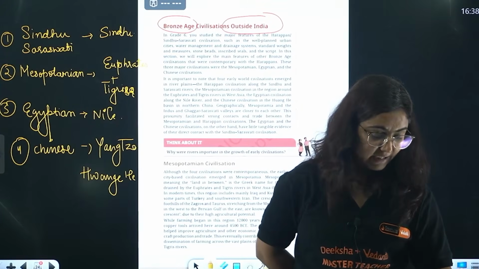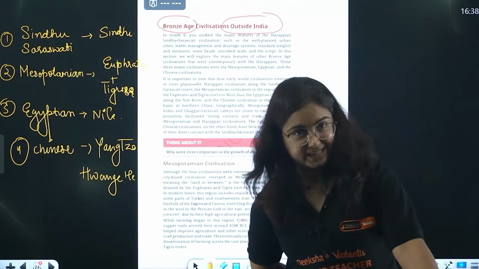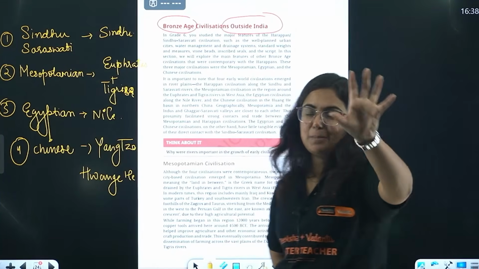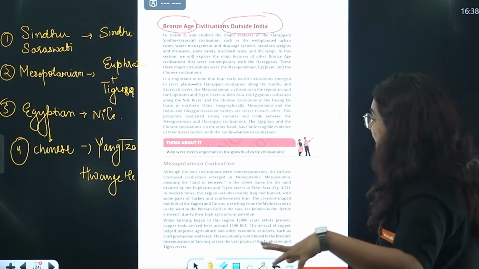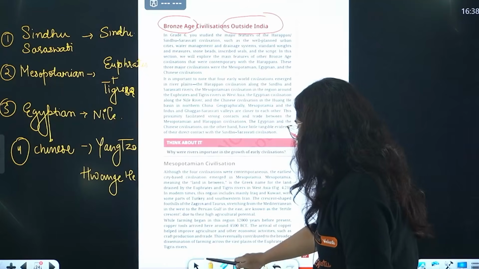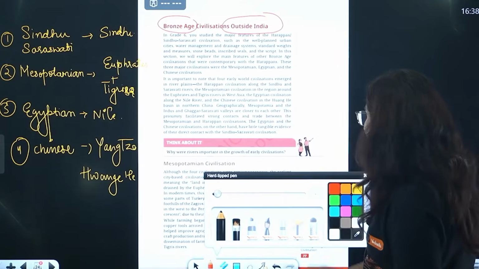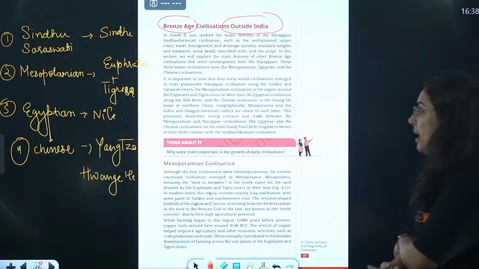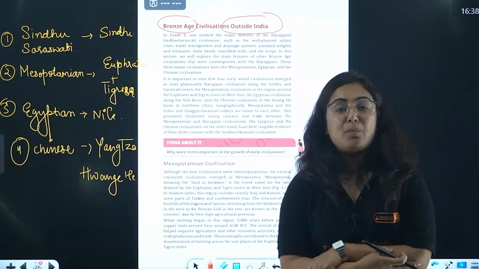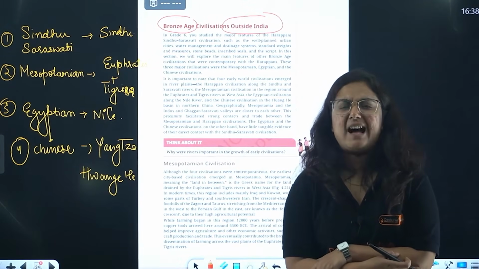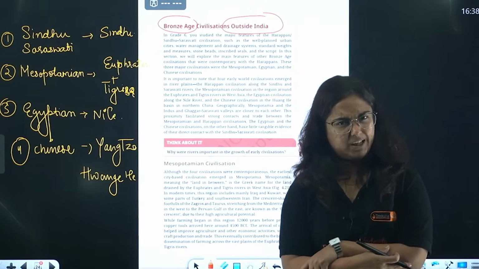And somewhere we are around the end of the chapter. By end, I do not mean that end. The major topic from the Indian subcontinent is completed. Now, Mesopotamian civilization, beta. Do you know what this word actually means? What does the word come from? Mesopotamian means land in between. In between what?